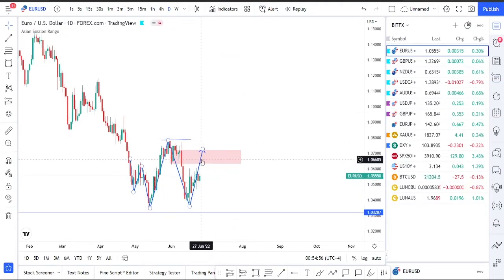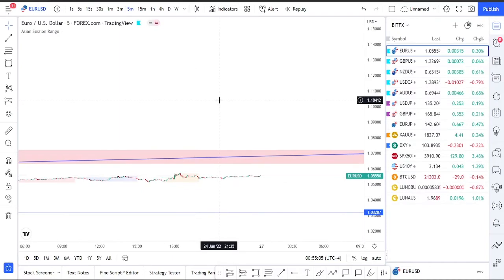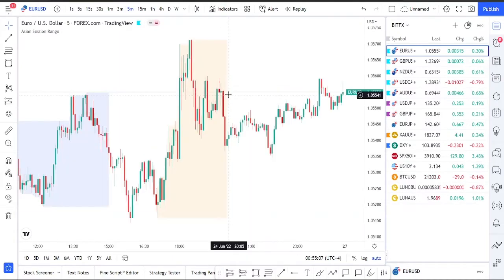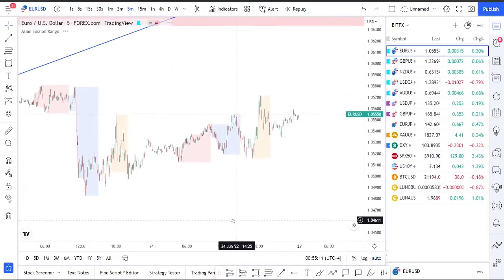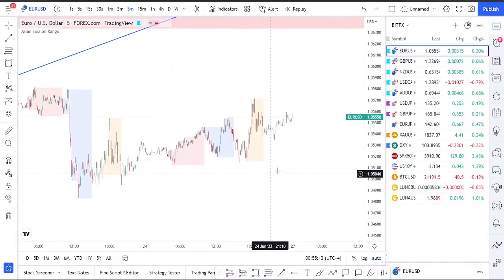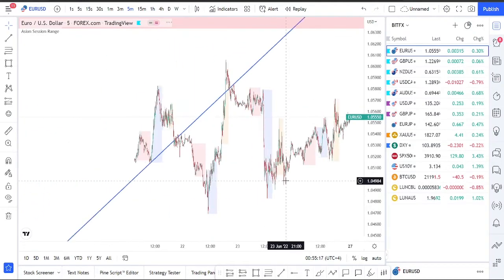Once the market reaches here, all the BITFX students will know what confirmations I'm talking about. Even for the buys, we will be looking at some lower time frame confirmations. If we can potentially see a break of this Asian low and then some lower time frame confirmations around this area, that would be nice to see.